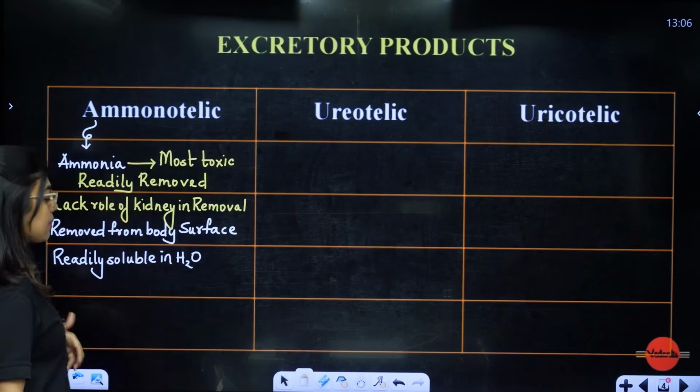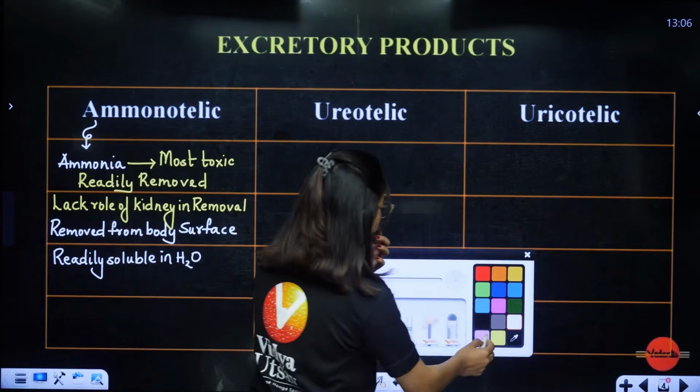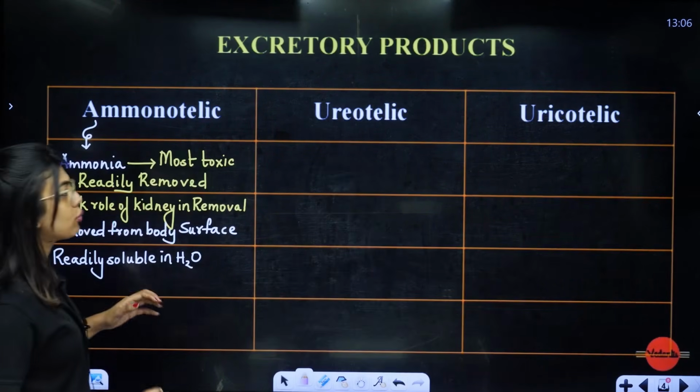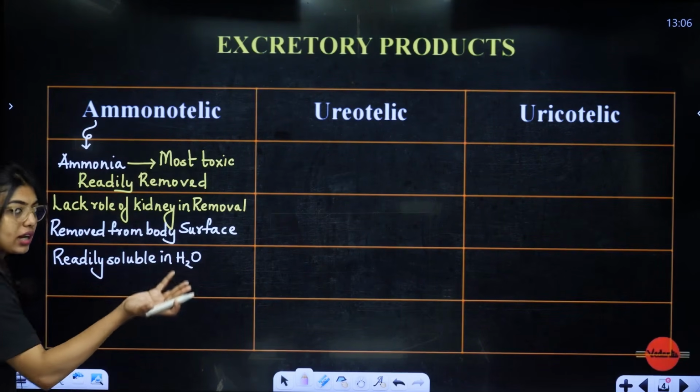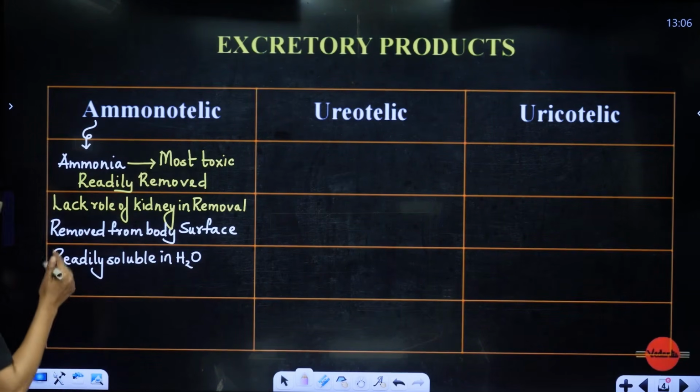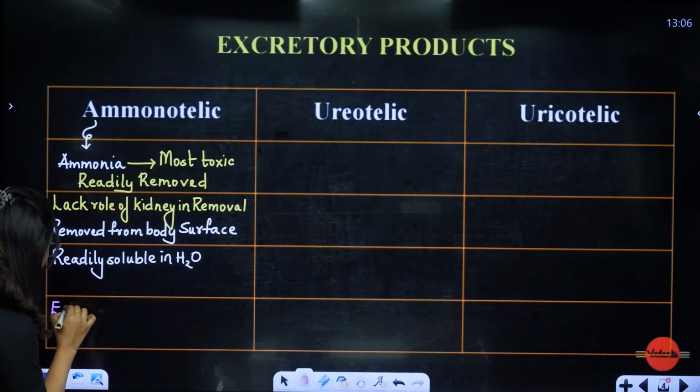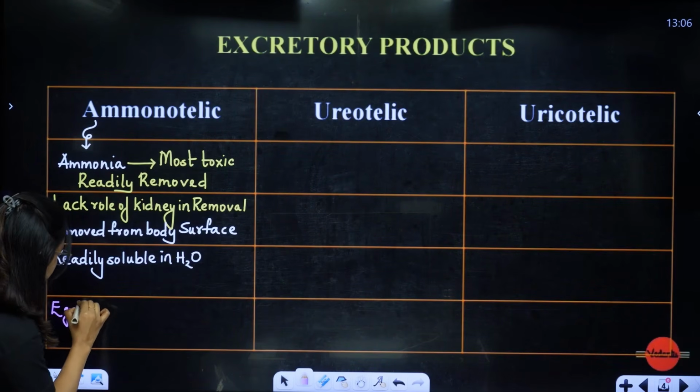Now who has this, ma'am? Who is this ammonotelic organism? For example, students, almost all aquatic organisms, because it needs water. It will be easier for aquatic organisms to have this, no? So here, an example is bony fishes.